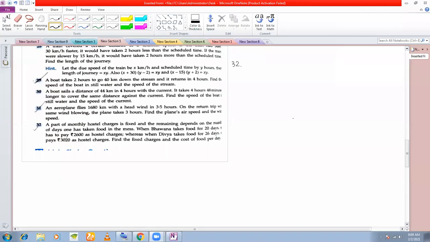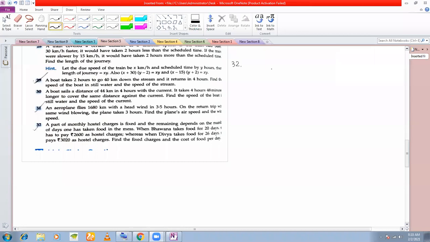A part of monthly hostel charges is fixed, and the remaining depends on the number of days one has taken food in the mess. What does it mean? There are certain hostel charges. Someone staying in a hostel, and there are two kinds of charges. The first charge is a fixed charge. That is, say if you have taken the hostel for 6 months, and you have to pay that fixed charge for 6 months, whether you stay or not.